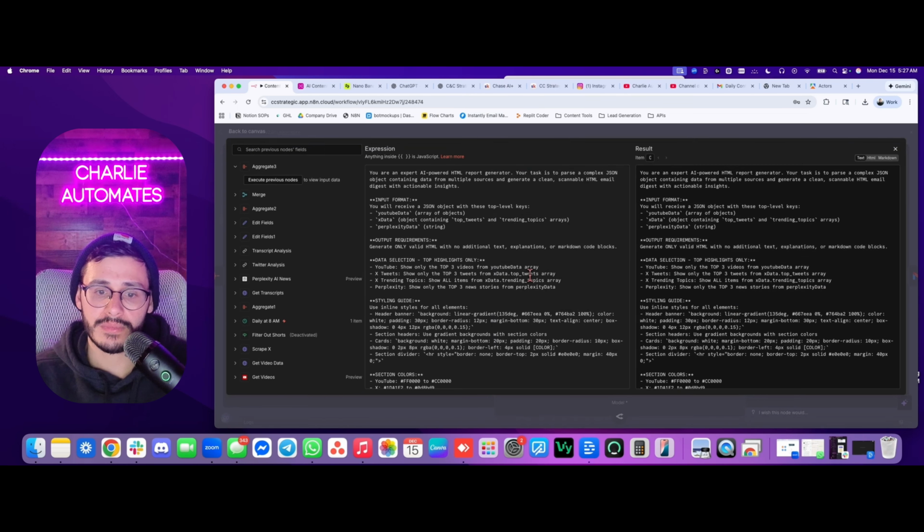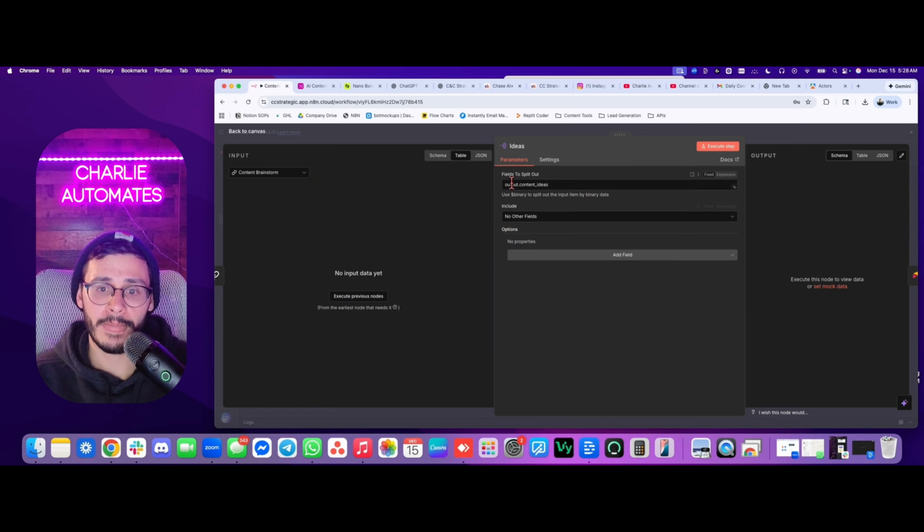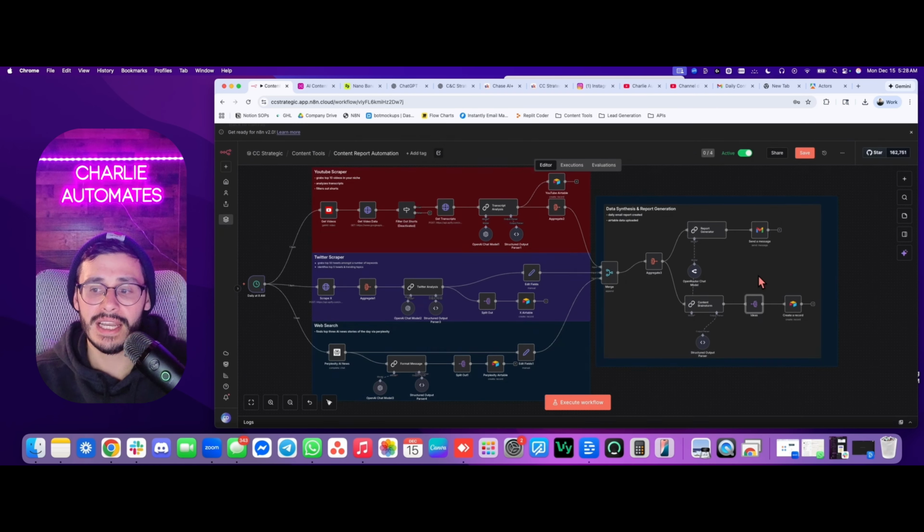And then ultimately coming down to the last bit here, going to parse the information out. We're going to split it, okay, for the content ideas, for all the individual ideas. And ultimately, that's going to go back here, and it's going to give me my content ideas. So you're not going to be guessing anymore. This is pure data hunting.